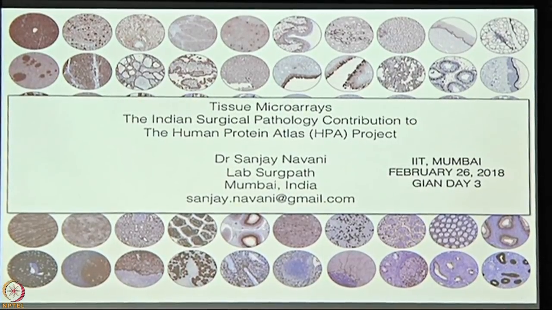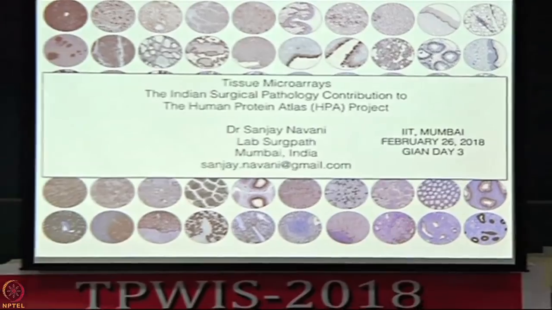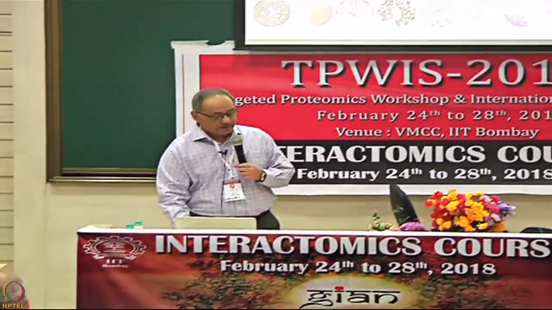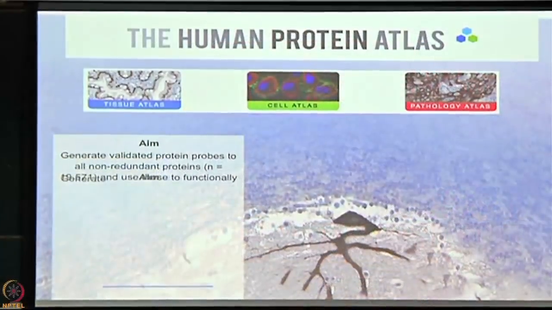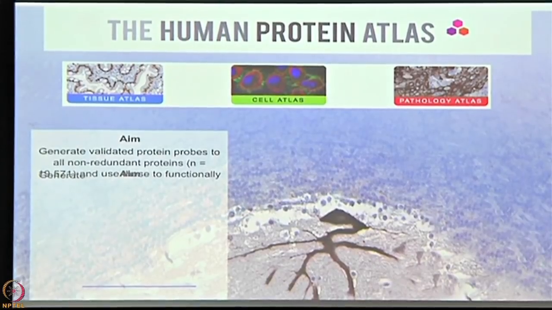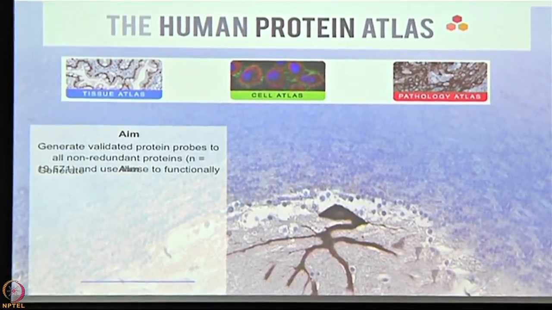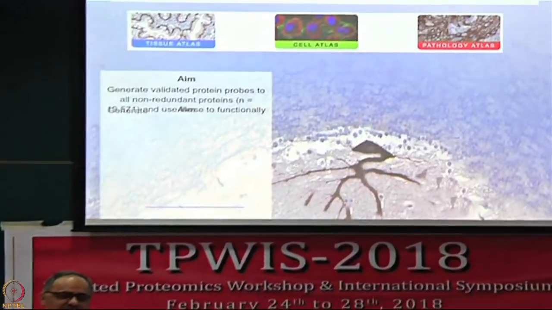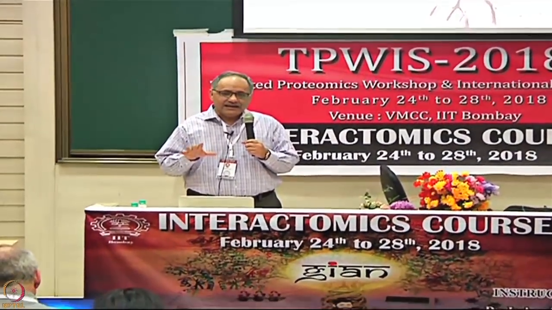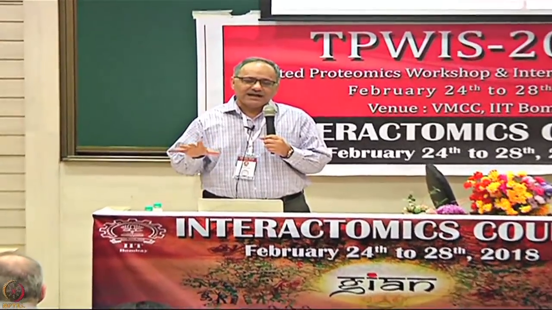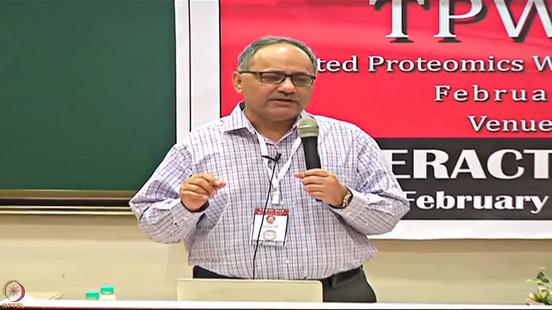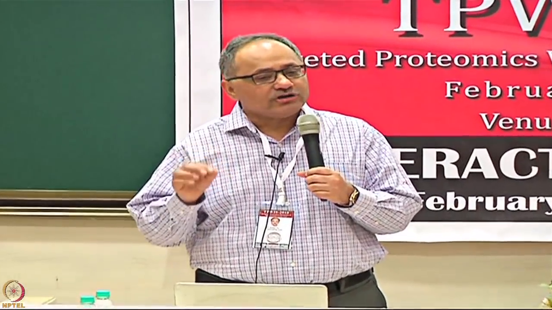And I hope to tell you a little bit today about not only what we've done, but what the Protein Atlas is actually currently doing. To give you a brief history about the Protein Atlas, it started off in 2003. The idea was to generate antibodies and study their presence in normal and cancer tissues, and to produce one antibody for every non-redundant gene.